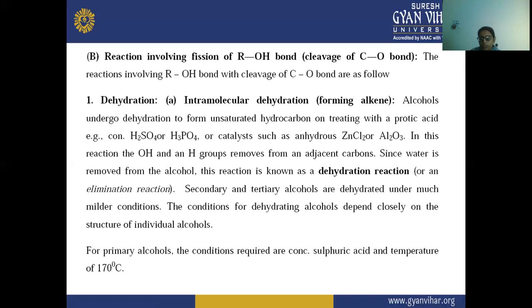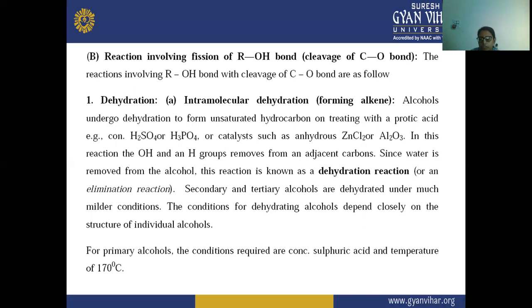the secondary and tertiary alcohols are dehydrated under much milder conditions, and the condition for dehydrating alcohol depends closely on the structure of the individual alcohol. Now, the reactions involving fission of the R-OH bond: in the last slide I told you that there are two types of reaction.